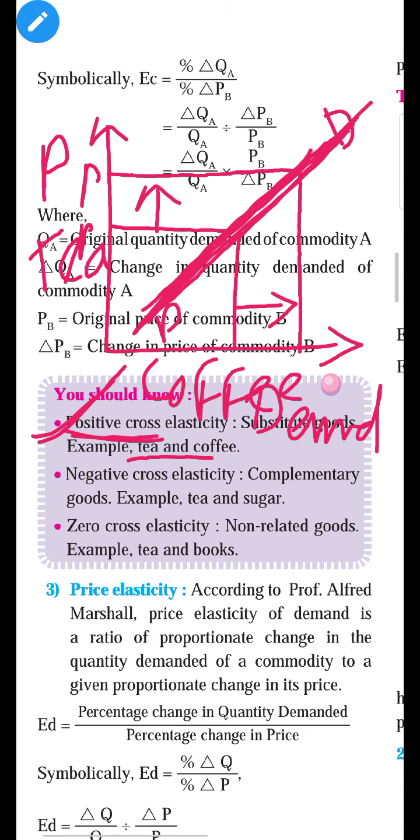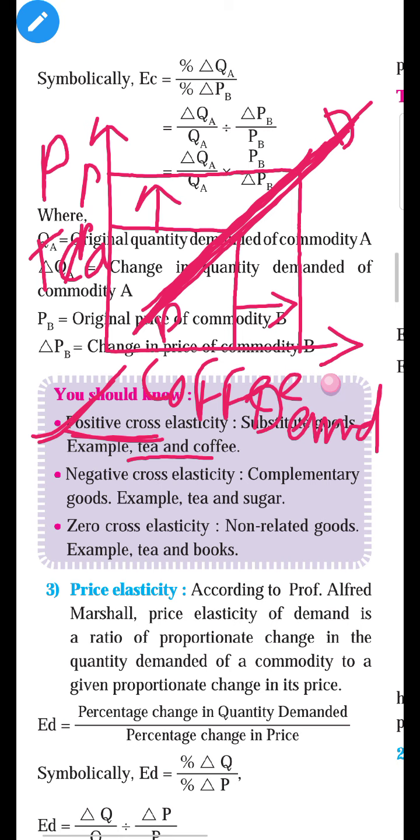And why is it called cross? Because an increase in the price of tea leads to an increase in the demand for another good, that is coffee. So it is a cross relationship.